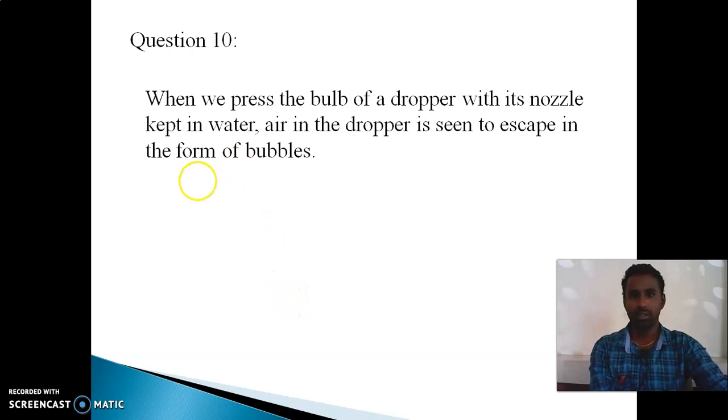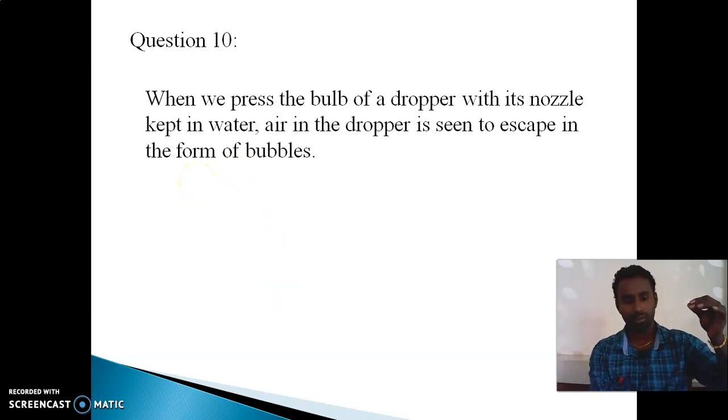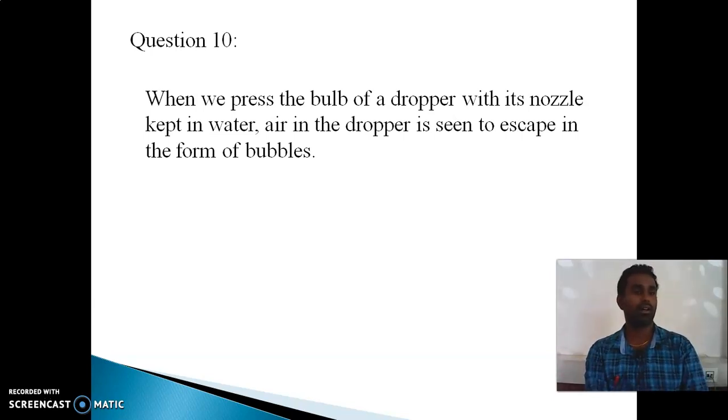Understand the question? Dropper means, if you have an ink filler, that's also a kind of dropper. While you are pressing it, what will happen? It will suck the ink. Then if you press it again, it will drop that ink. In the same way, when we press the bulb, that spongy shape, with the dropper's nozzle, that hole, kept in water, the air in the dropper is seen to escape in the form of bubbles.